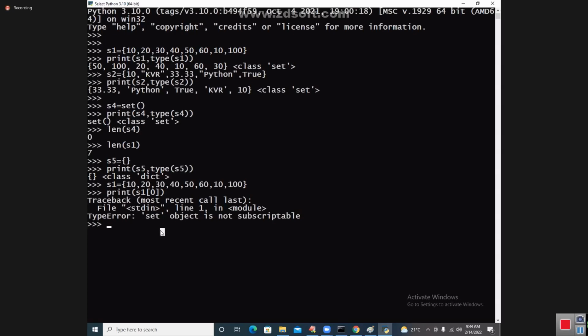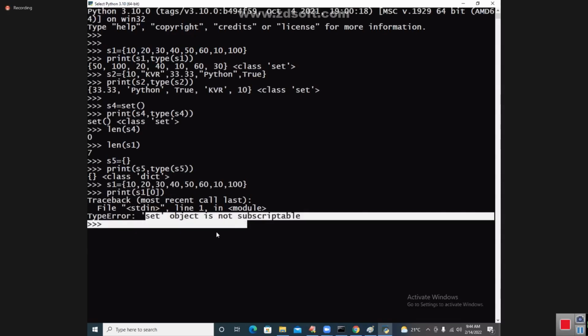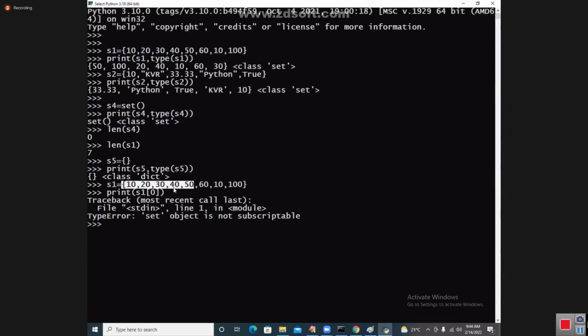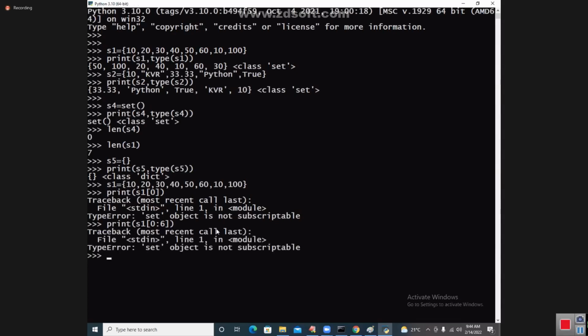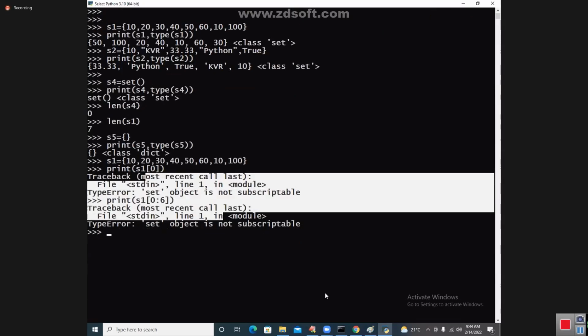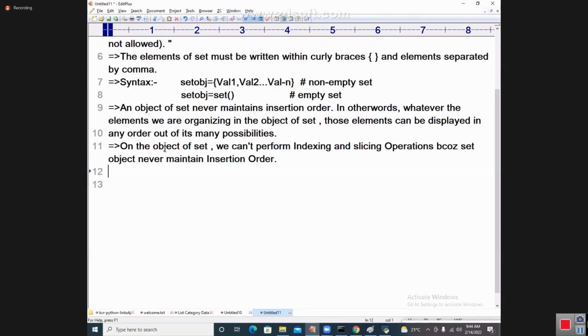Any error related to wrong values you pass, a value error will come. See that subscripting is not possible. That means you can't perform indexing operation on the set objects. One more time, write 0:6 and try to perform the slicing operation. You will get the same error. Once again, not possible to perform subscripting on this. On the object of set, we can't perform indexing and slicing operations.